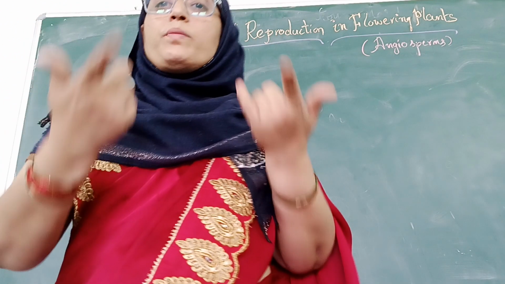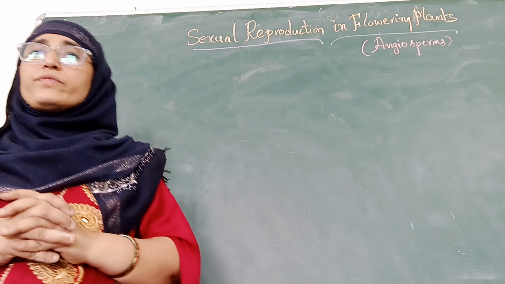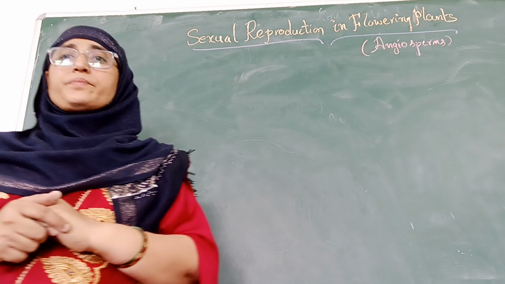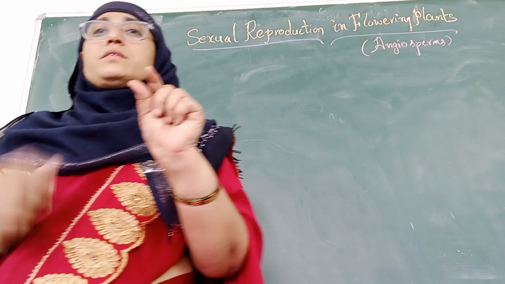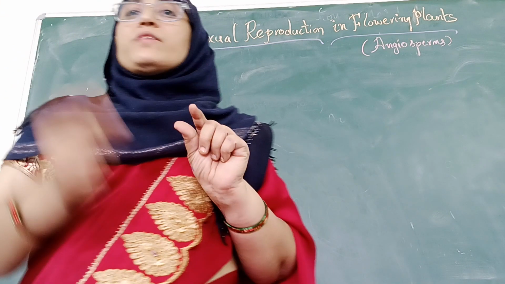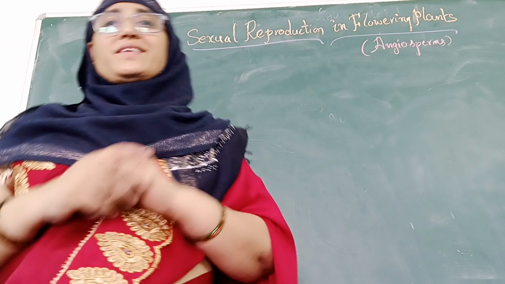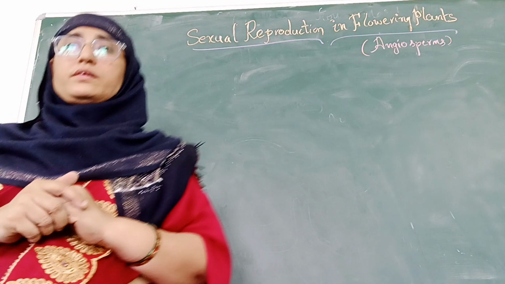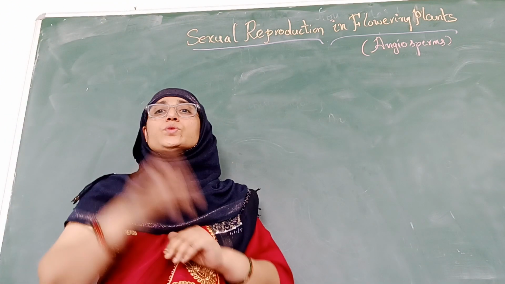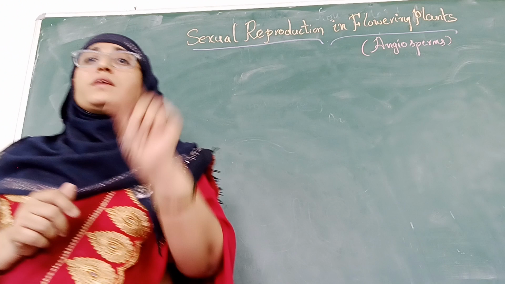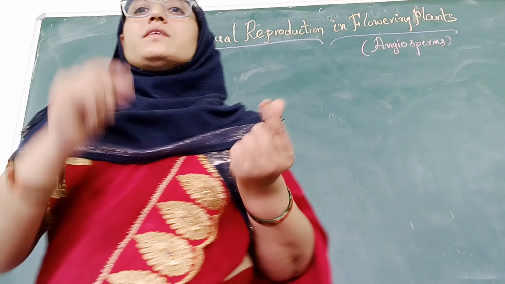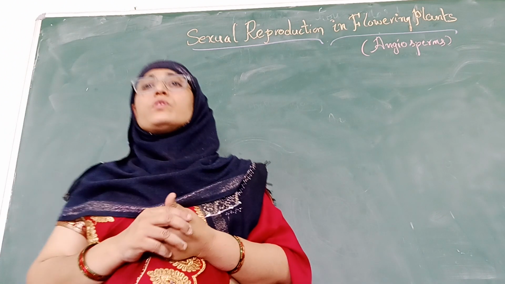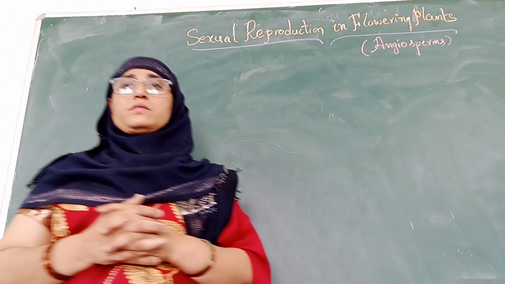When a new plant arises from these parts of a plant, which are called the vegetative parts of a plant, then it is asexual reproduction. And when a parent plant produces its new plant by the formation of seeds with the help of a flower, then it is called sexual reproduction. That's why the flower is considered as the sexually reproducing part of a plant. Flower will help for the sexual reproduction in plants.